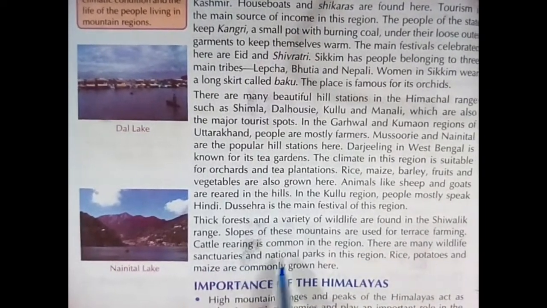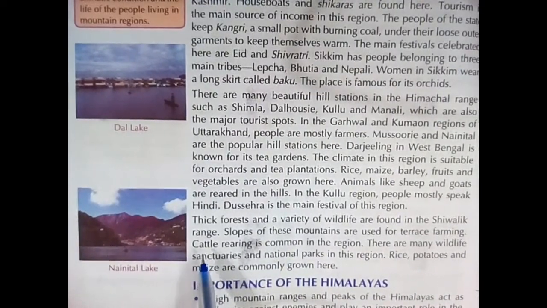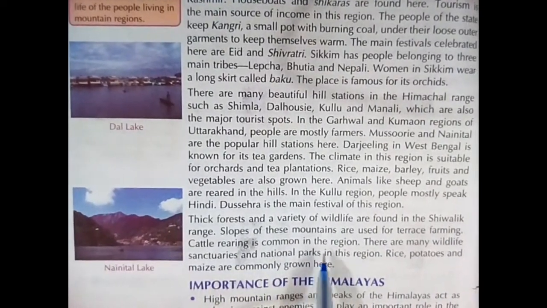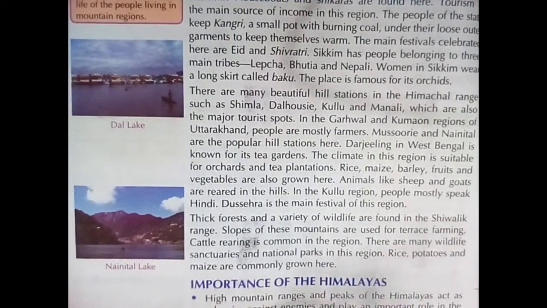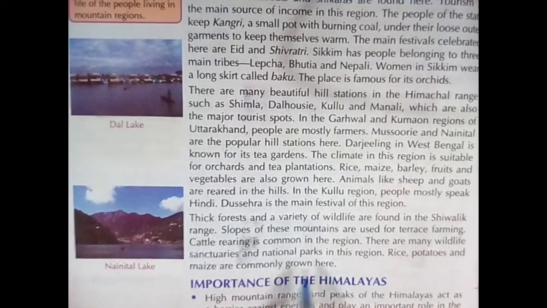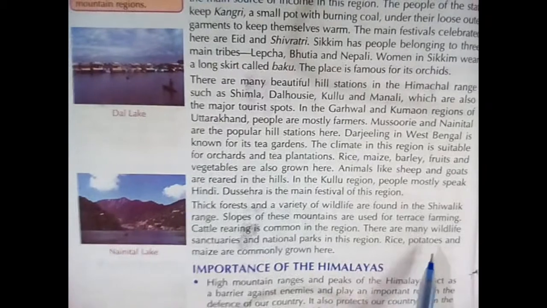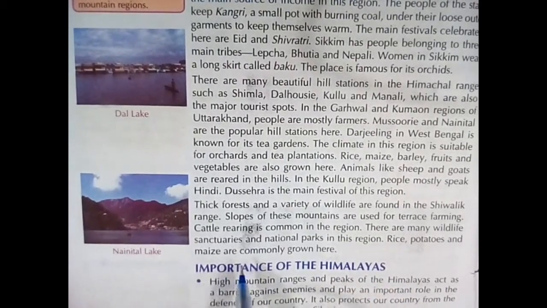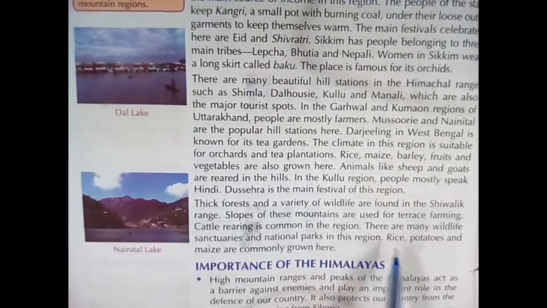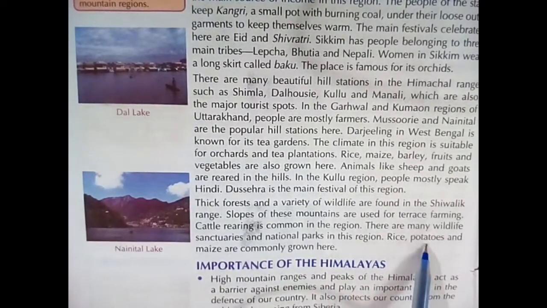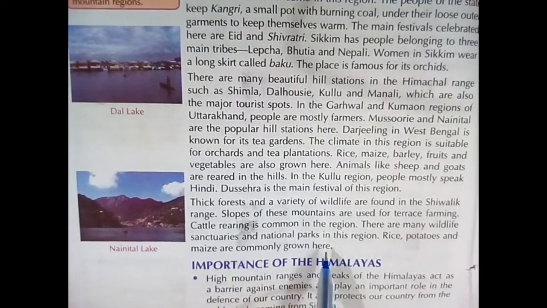Cattle rearing is common in the region. Cattle means animals. There are many wildlife sanctuaries and national parks in this region. Rice, potatoes and maize are commonly grown here.